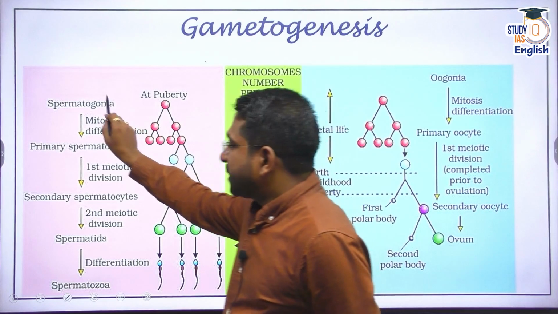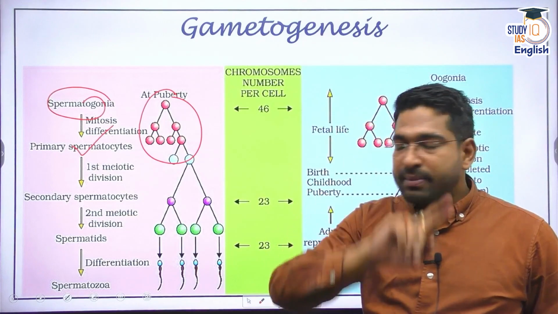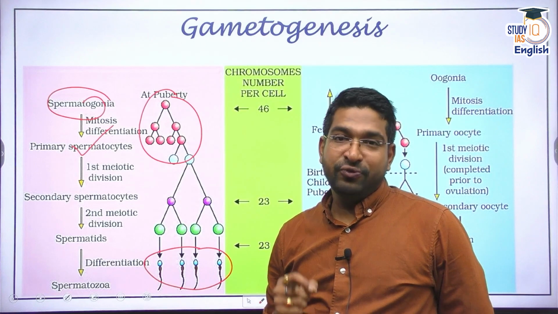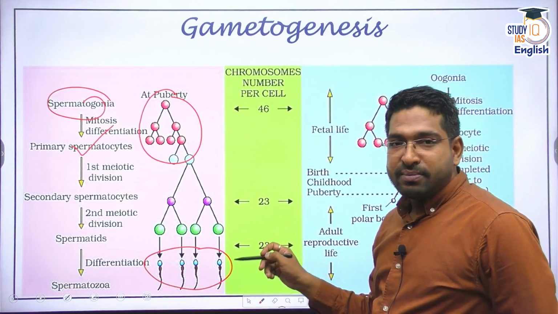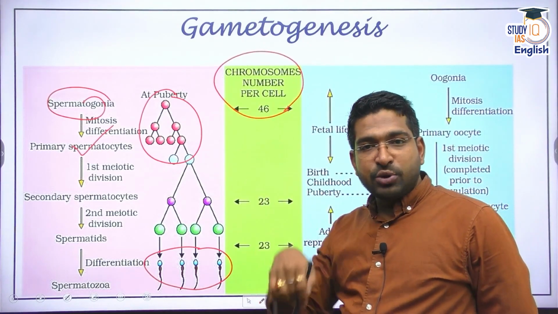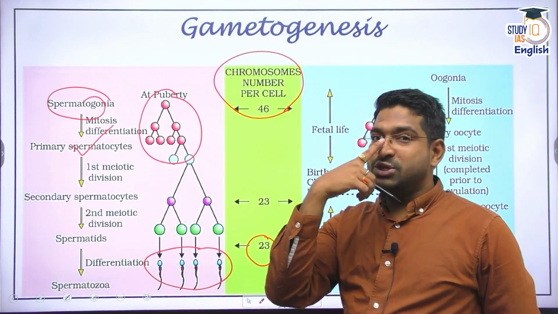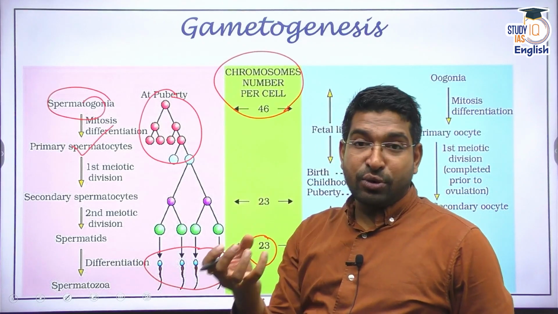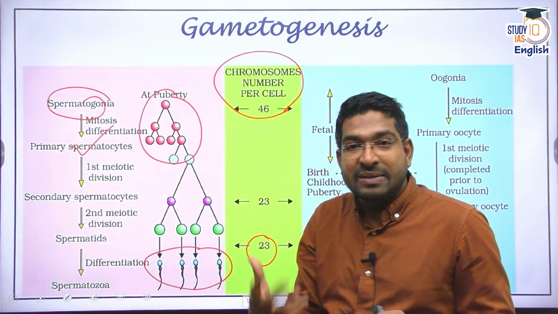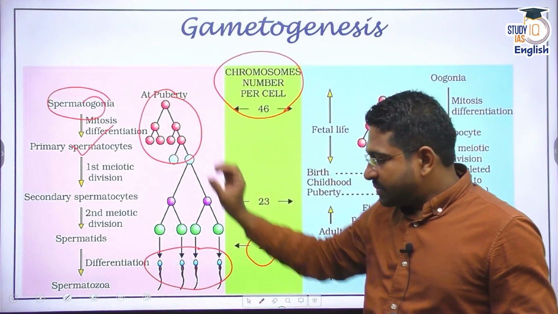In males, the spermatogonia or the spermatocyte undergoes the process of meiosis, and one spermatocyte leads to creation of four sperms. Four sperms, right? Now, please remember, the initial spermatocyte will have 46 chromosomes, but after undergoing meiosis, each sperm will have 23 chromosomes. In our subsequent discussion, we'll understand the determination of sex as well. Why a female child is born, a male child is born, and what does it depend on? We'll talk about that in a subsequent discussion. But in males, spermatogenesis takes place, sperms are produced.